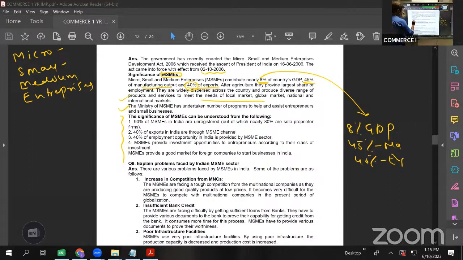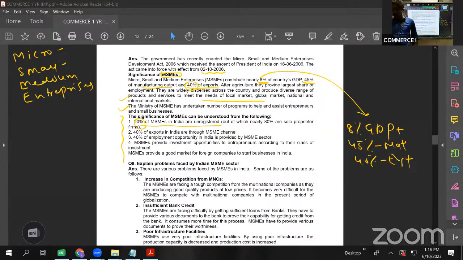Again, 90% of MSMEs in India are unregistered. That is, they are not getting a license; they are starting their own setup. So even the government of India doesn't know about them. If these 90% are also registered, then definitely their contribution is missing here, no? The contribution of unregistered MSMEs is not on record, so that figure is missing here. This figure will still go up if those are also taken into consideration. Out of which nearly 80% are sole proprietors.